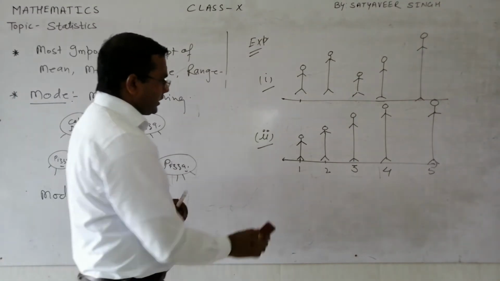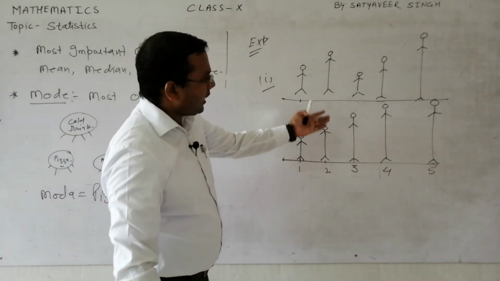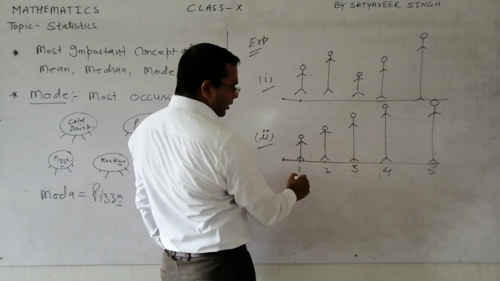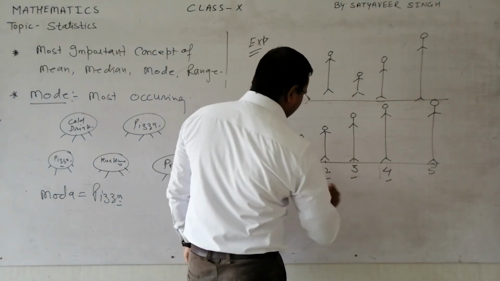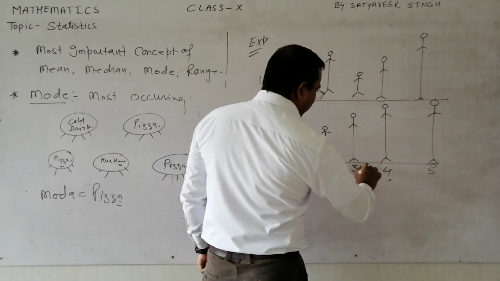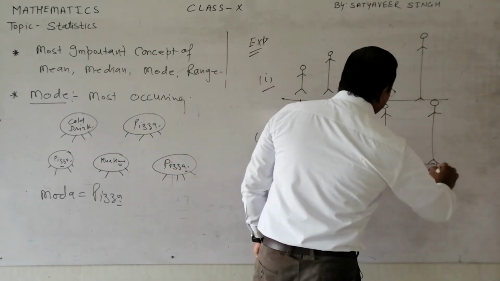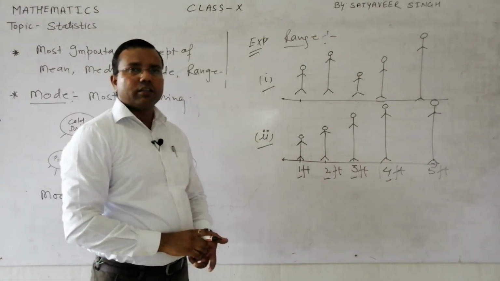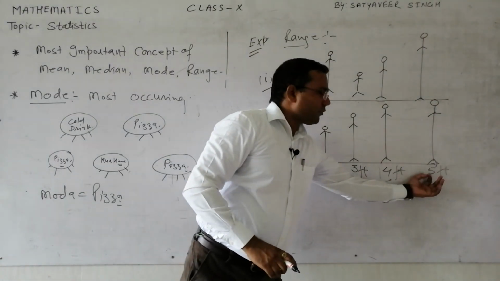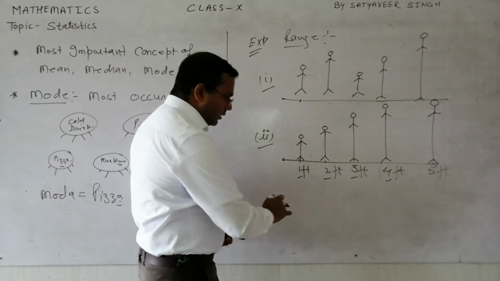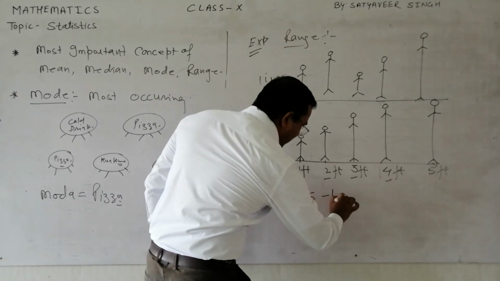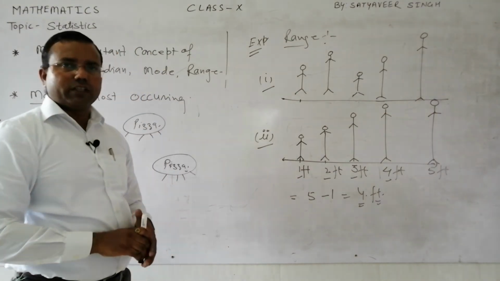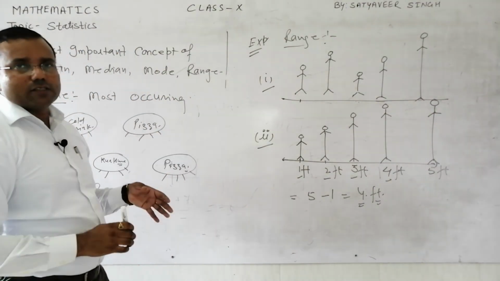Let us see now what is called range. You can study range from here also. Suppose the heights are 1 feet, 2 feet, 3 feet, if converted into feet maybe. So the concept of the range is explained properly. You can find the difference from the longest to the smallest. You can write 5 minus 1, it is 4. It is 4 feet. The range of the data is 4 feet.